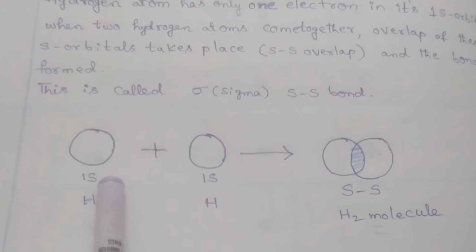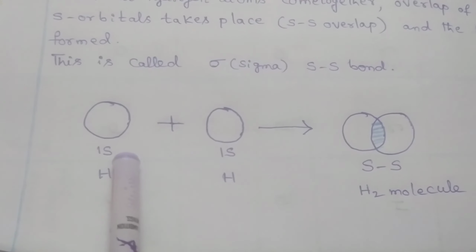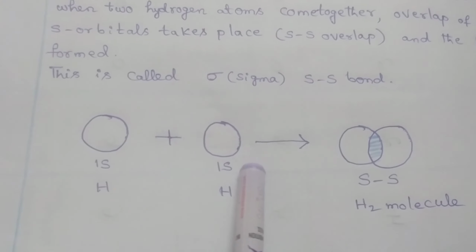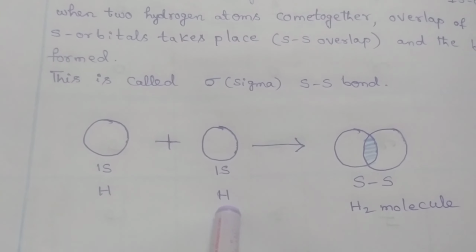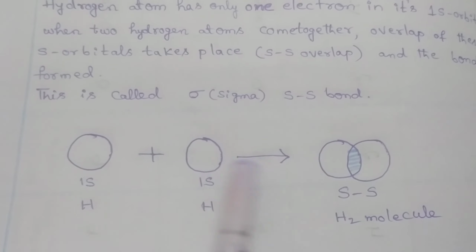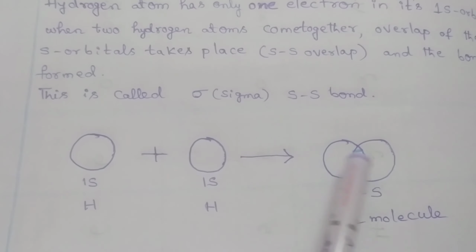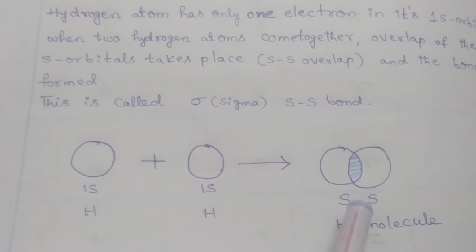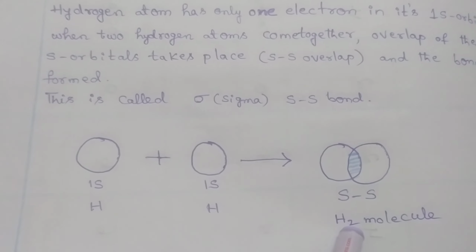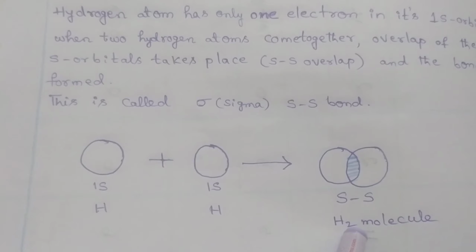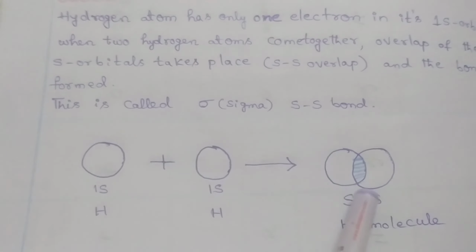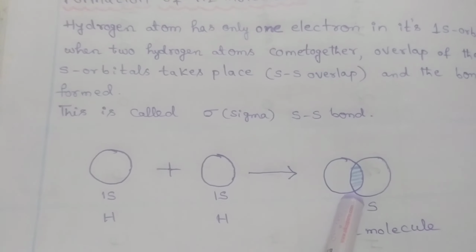For example, we observe this diagram. This is the 1s orbital of one hydrogen atom. This is the 1s orbital of another hydrogen atom. The overlapping takes place between the two hydrogen atoms. This is axial overlapping and forms a new bond. That bond is called a sigma bond. That means in a hydrogen molecule, between the two hydrogen atoms, SS overlap takes place and a sigma bond is present.